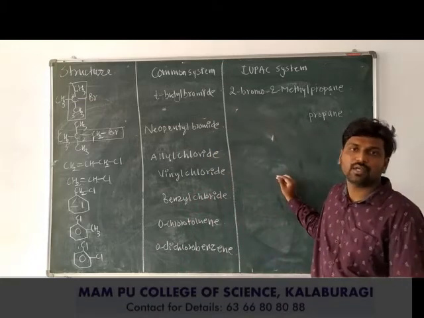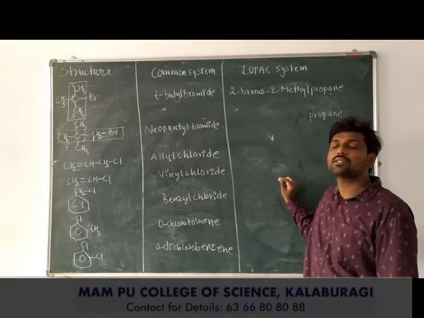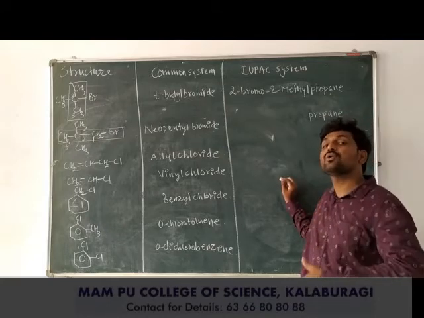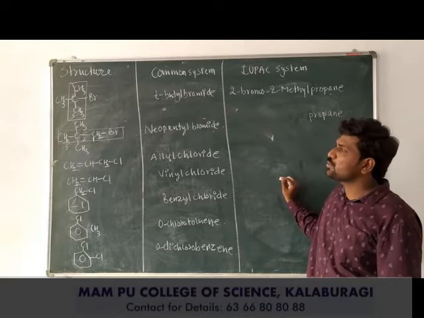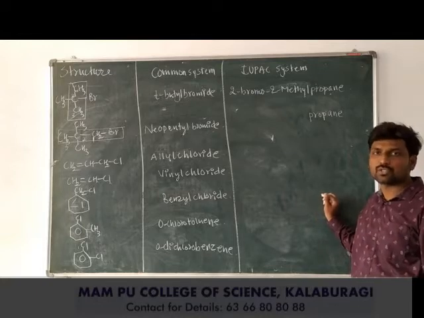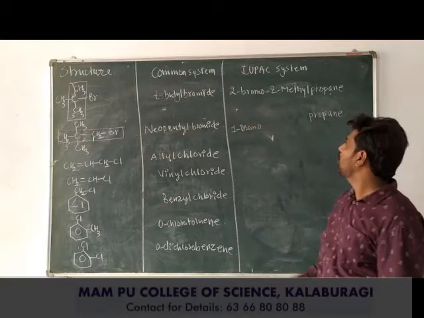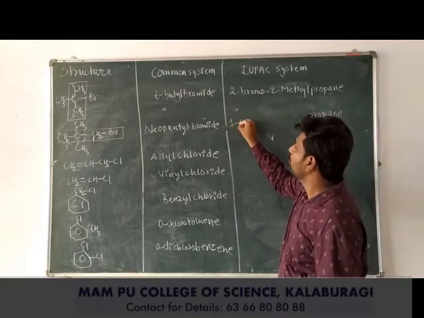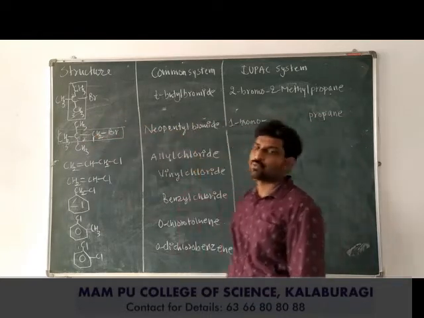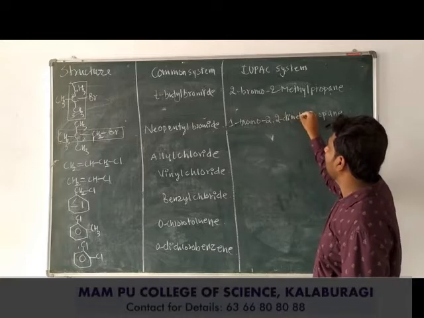Methyl and bromo both are substituents, but alphabetically bromo will come first. So therefore I choose to number in such a way that the bromo alphabetically comes first and its position should also get the least. So therefore I choose to have the bromo at first position and remaining 2 methyl groups at the second position. So 1 bromo indicating the first carbon atom is bonded with the bromo. And 2 methyl groups are bonded to the same carbon atom. So 2, again 2, comma, di is indicating 2 methyl.